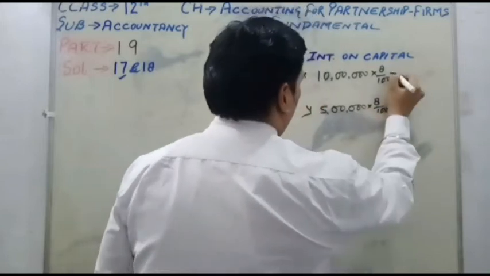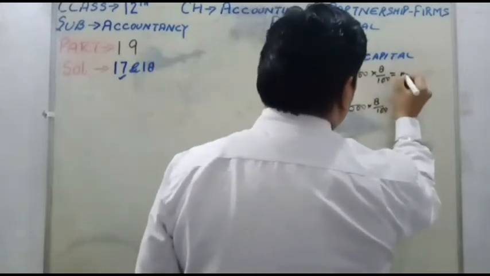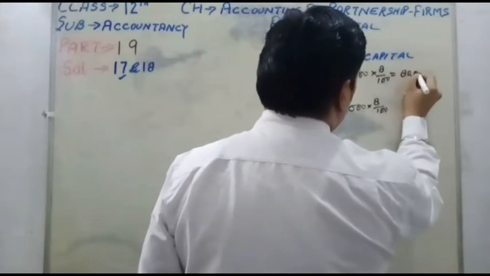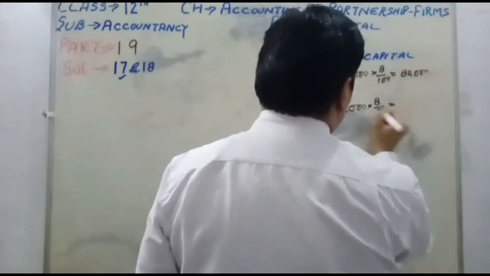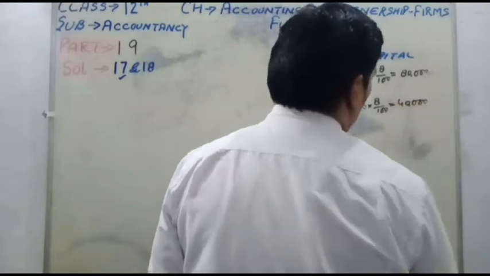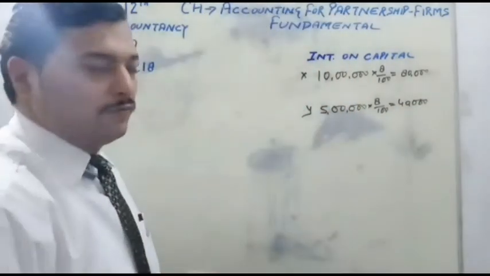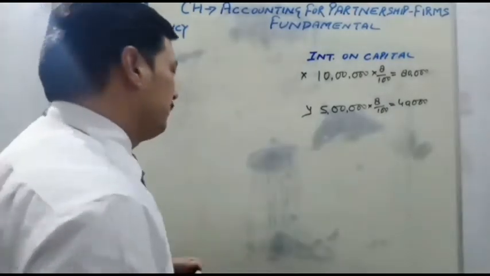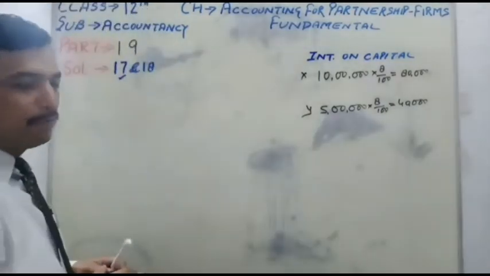Right? 10 lakh at 8% is equal to 80,000, and 5 lakh at 8% is equal to 40,000. And now for distribution of profit, we'll prepare a profit and loss appropriation account.